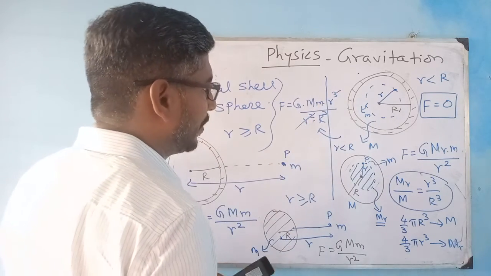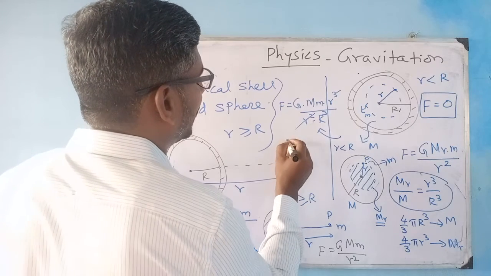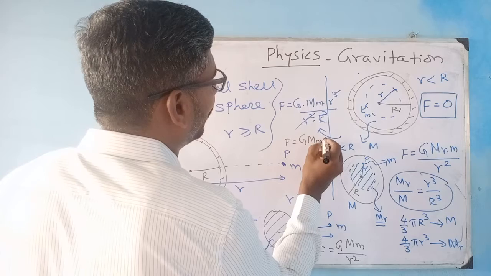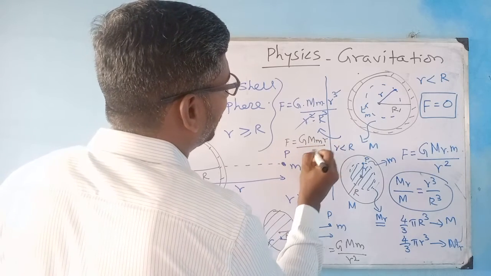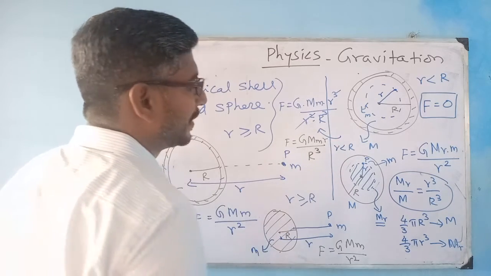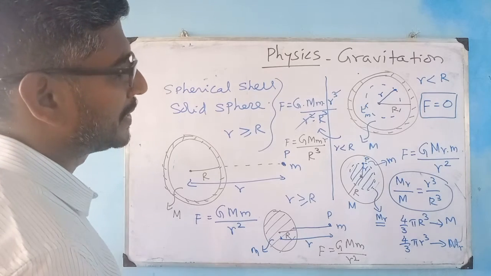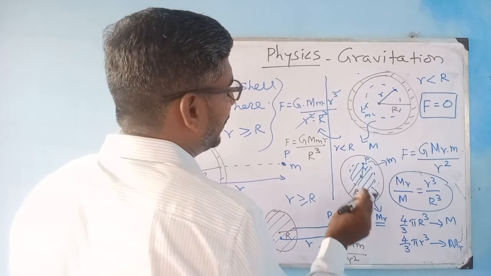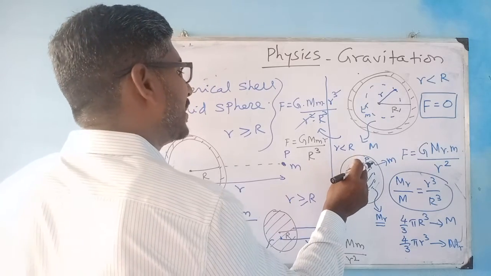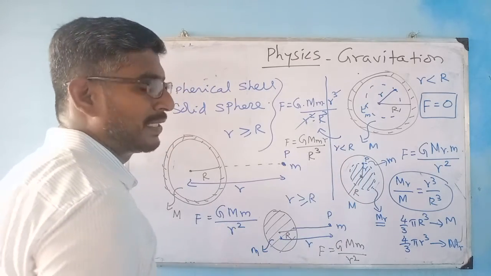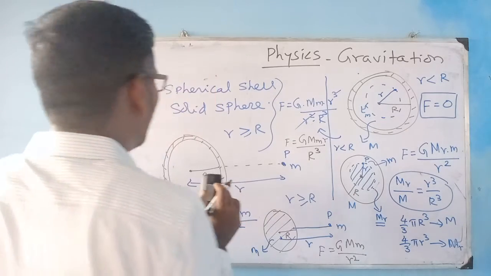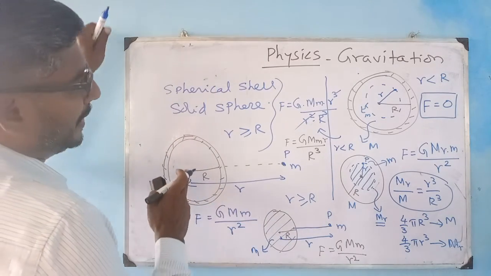So F is equal to G M m r divided by R cube. So this is my relation when the object is lying inside a solid sphere. Now I have my ideas of calculating.